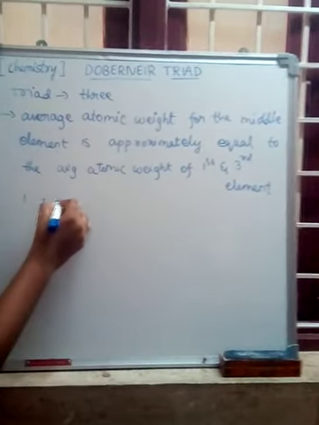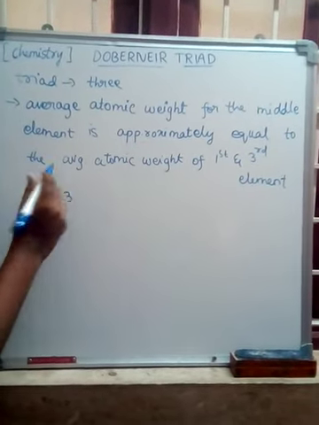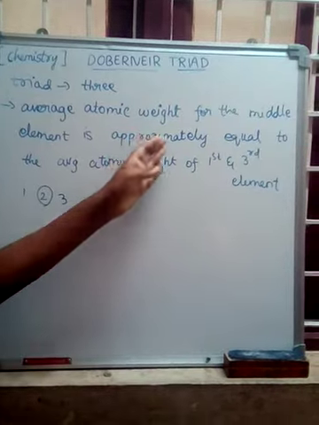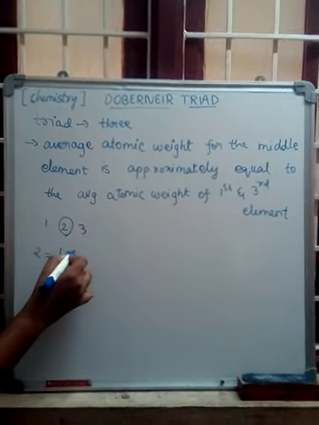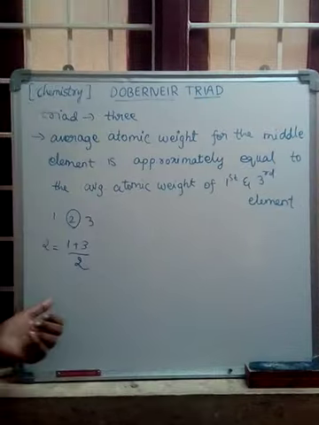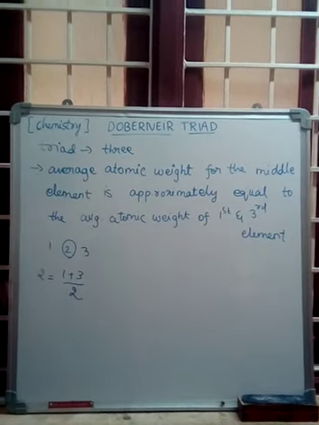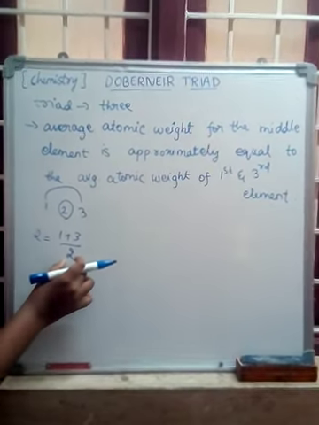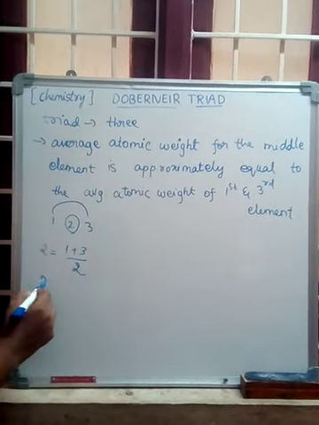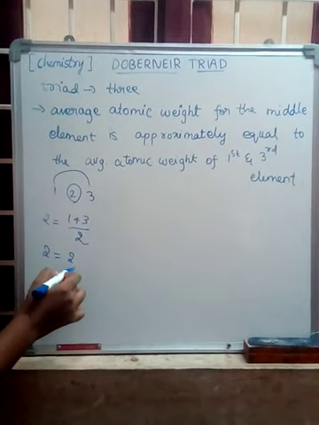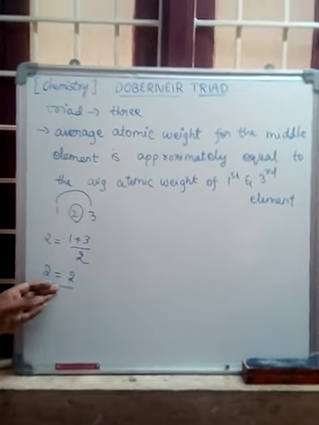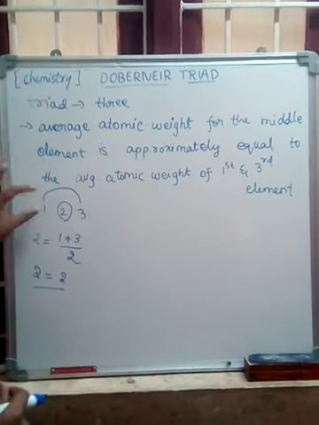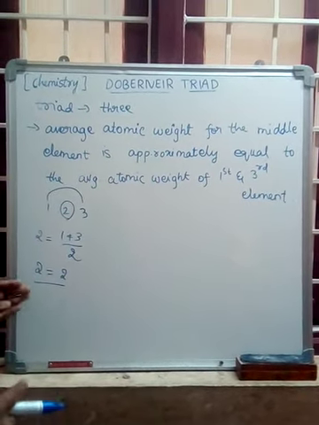Think of 1, 2, 3 as the elements. The second element's atomic weight is approximately equal to the average atomic weight of the first and third element. That means 2 equals (1 plus 3) by 2. Since the observations are 2, we divide by 2 and add the numbers. 2 equals (3 plus 1) is 4, 4 by 2. Here it is equal, as this is just an example. It may be approximately equal or not equal.